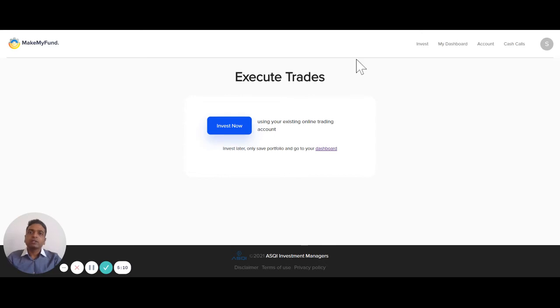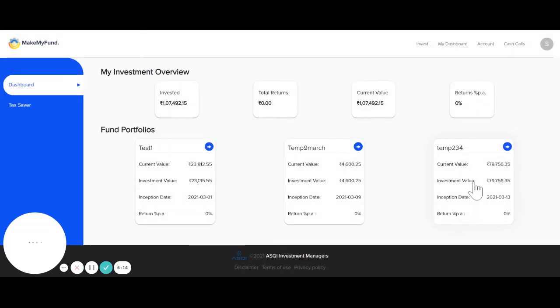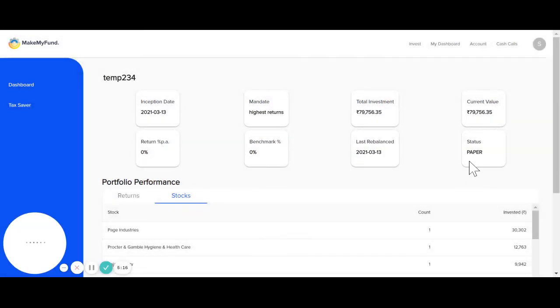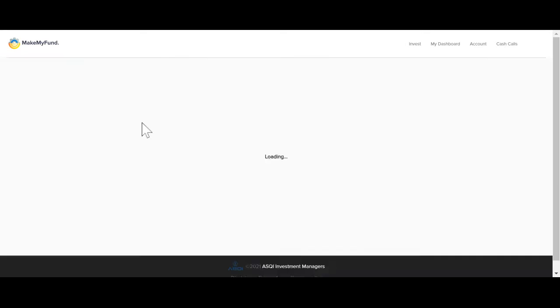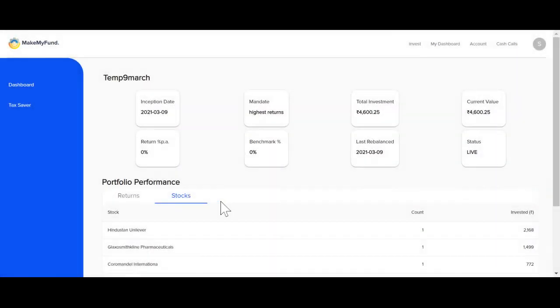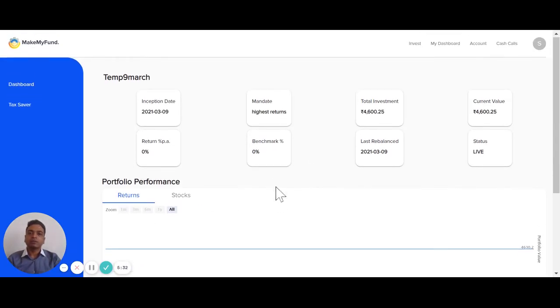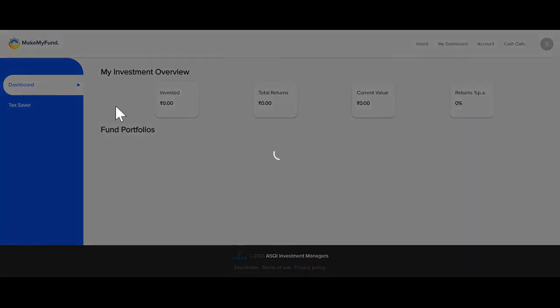In this case, this is a demo portfolio. I didn't execute it, so I can go to the dashboard and see. This was a paper portfolio. If I had invested, this would have become a live portfolio. All my portfolios are here. I've built 3 so far, let's say, and based on the portfolio's construction, I get my list of stocks as well as my returns over a period of time. In this case, these are all fairly new portfolios.